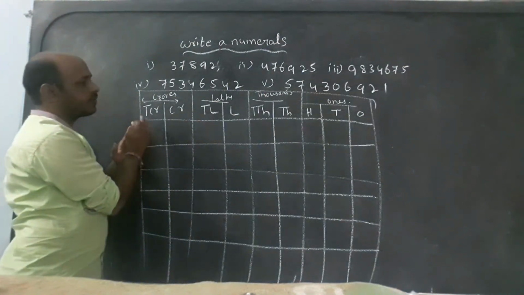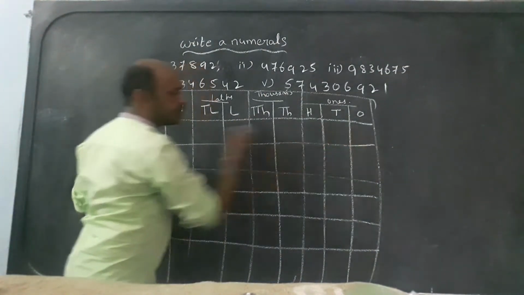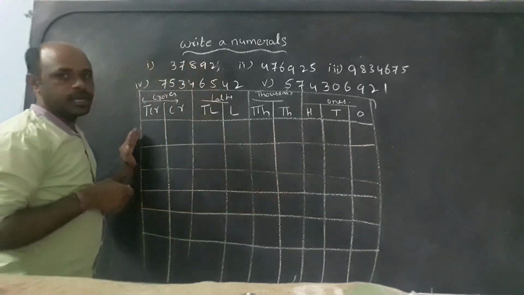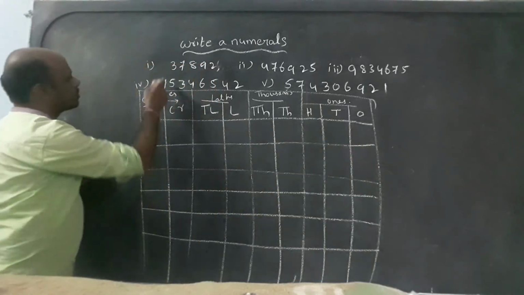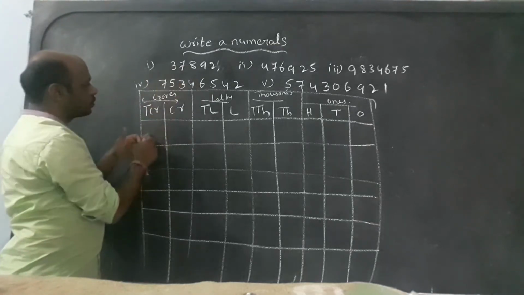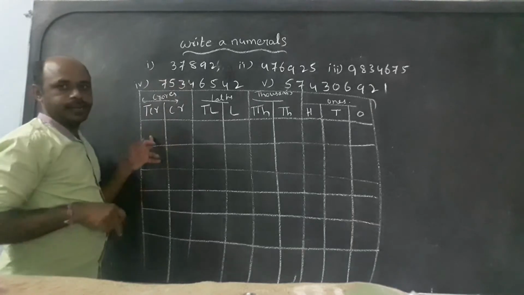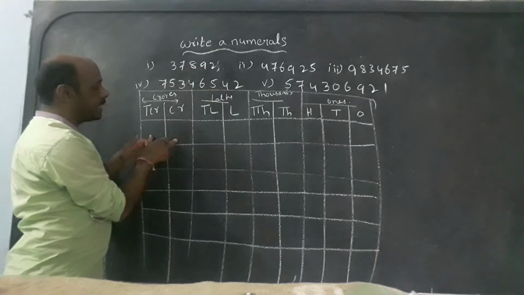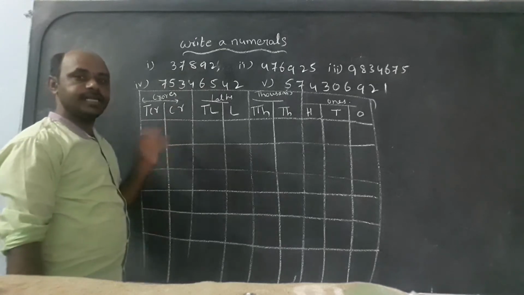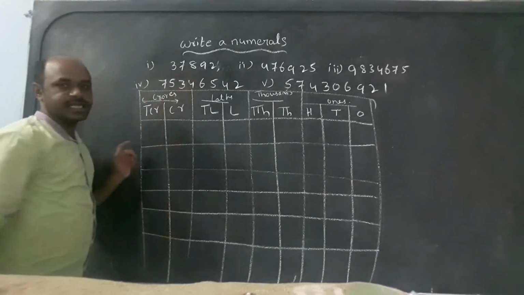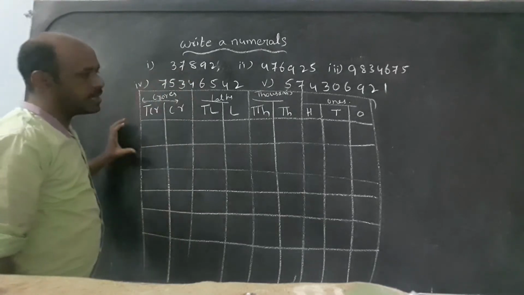We always have to write from the ones place, from right to left. Don't write here, because only 5 digits are there. Whenever a number has 9 digits, only then does it reach the crores period. Five digits won't come in the crores period.